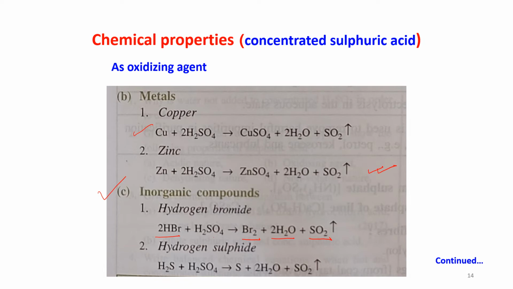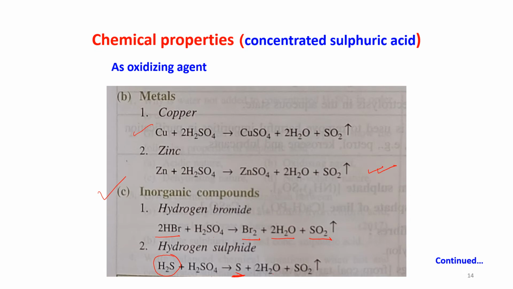So H2SO4 is acting here as an oxidizing agent. H2S plus H2SO4, it is giving you sulfur plus H2O plus SO2. So from this H2S also hydrogen is removed, which is oxidation, and sulfuric acid is responsible for that. So sulfuric acid is acting as an oxidizing agent.